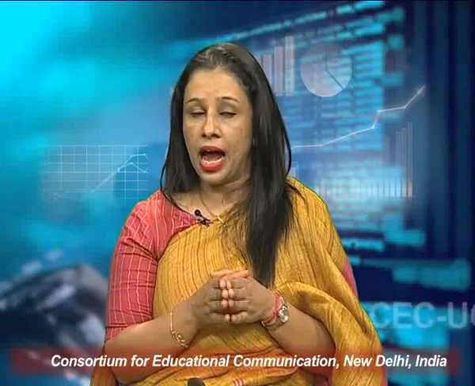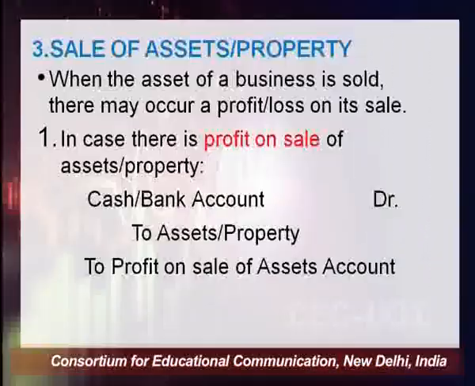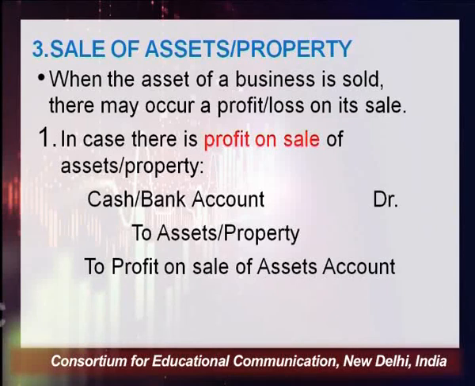Now the question arises here, how to record the profit on sale of this particular asset. As I have given you the example, the value of the machinery which was appearing in our books was rupees 10,000. So this machinery was recorded for rupees 10,000 in our books, and we have sold it for rupees 11,000. Since we have sold it for 11,000, we have to record the cash account debit with the actual amount, that is rupees 11,000. So the entry would be cash account debit 11,000 to machinery account 10,000, and there is a profit on sale of asset on machinery, that is rupees 1,000. So 1,000 would be credited in that particular case.